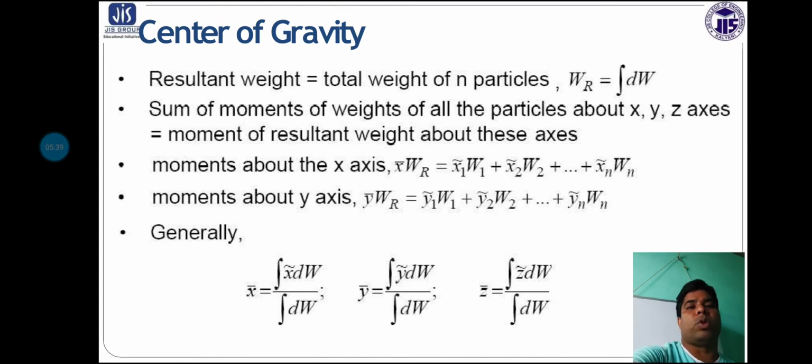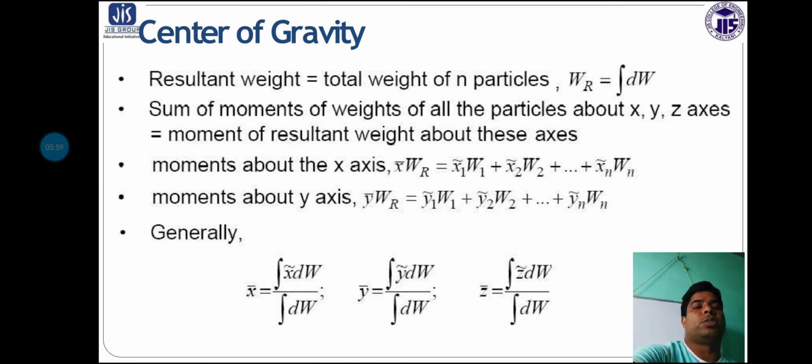The moment about the y axis will have a similar form, except x is replaced by y. That means y bar W_R is equal to y1 W1 plus y2 W2 plus dot dot dot up to yn Wn.